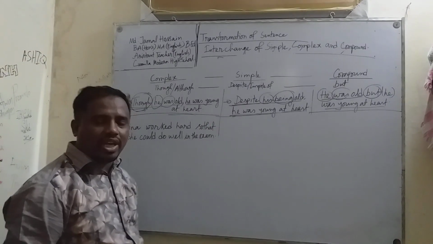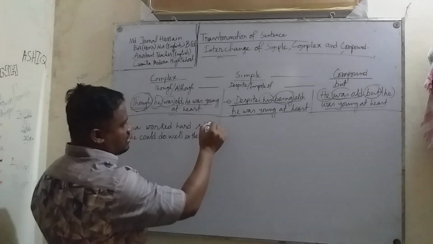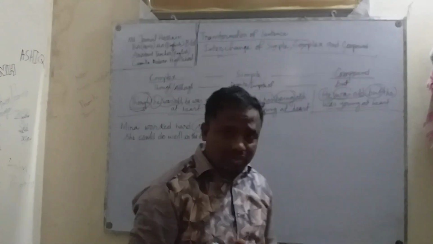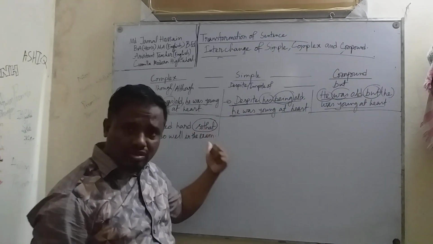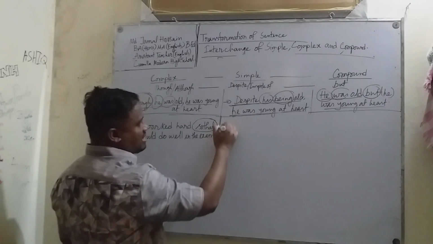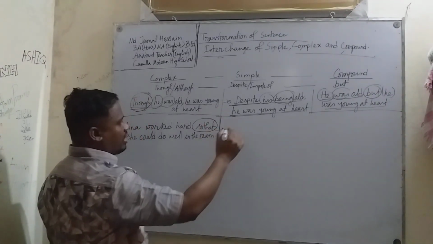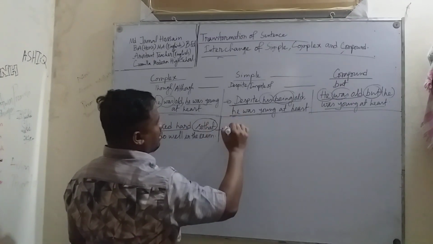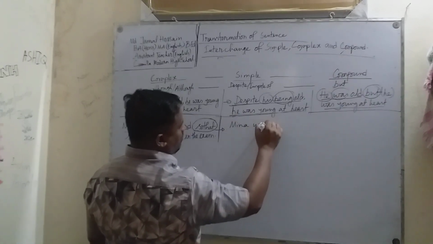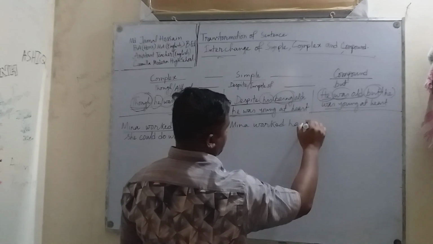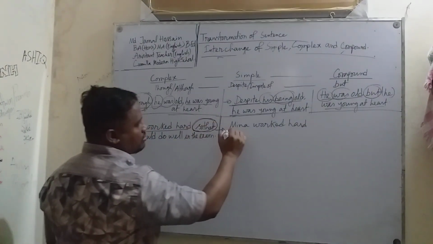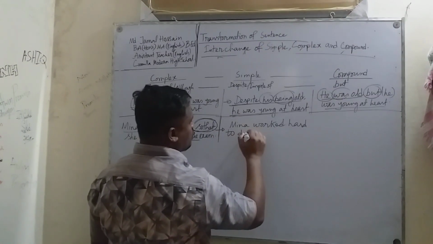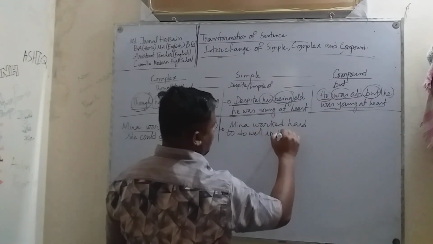Now notice, if you are asked to transform the complex sentence which is having "so that", then you have to transform the sentence into a simple sentence in this way. Just write down this one: Mina worked hard. Instead of "so that", just use "to". Then do well in the exam. To do well in the exam.